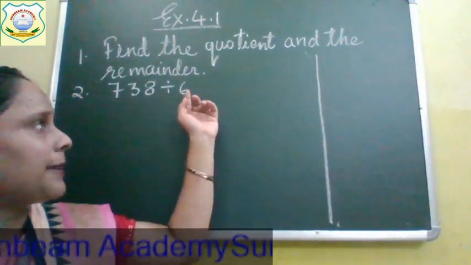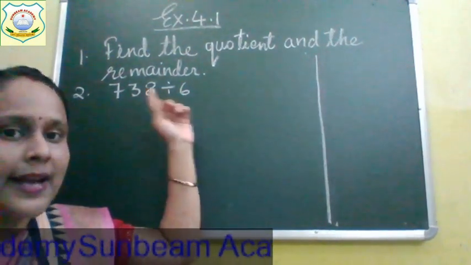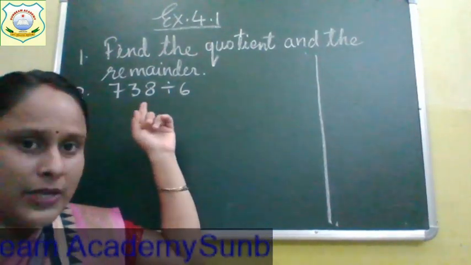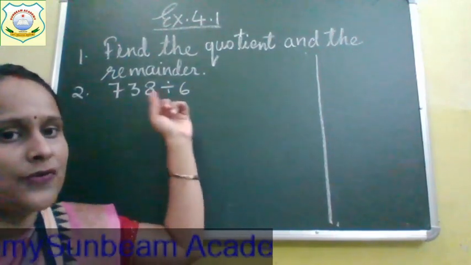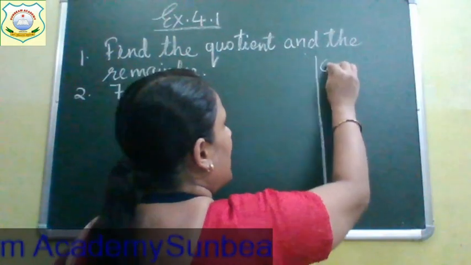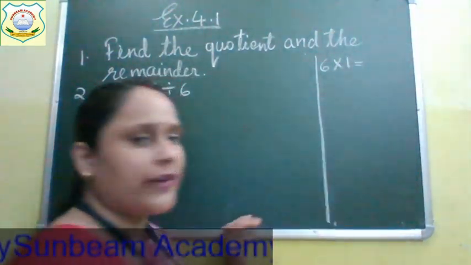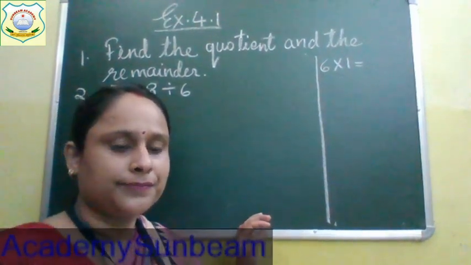Now what do we have to write? Here we will write the table of 6, because this is the dividend and this is the divisor. Dividend is the number which is being divided and divisor is the number by which we will divide the dividend. So we will write the table of 6, which is the divisor. Say the table of 6 with me, everyone.